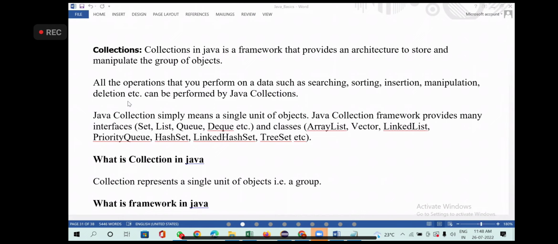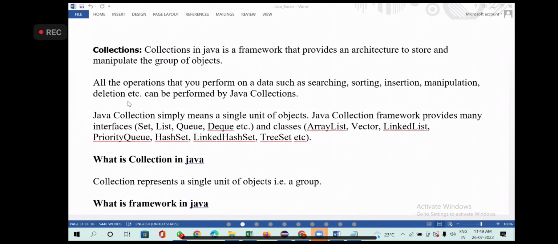And what are the classes we have? We have array list, vector, linked list, priority queue, hash set, linked hash set, tree set, etc. I repeat, collection is nothing but a combination of interfaces and the classes. Whenever I say a class should implement the interface. Whenever I say interface, it should contain some abstract method. So whenever you wanted to use something, just go ahead and import that particular class and try to use it.